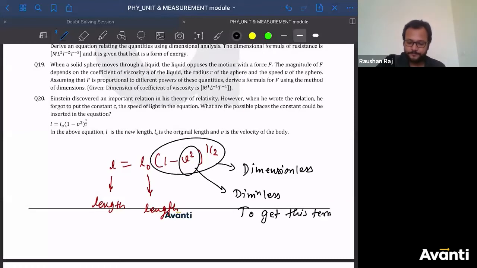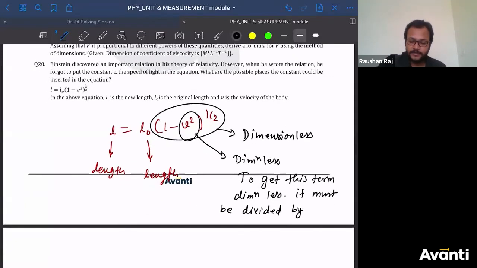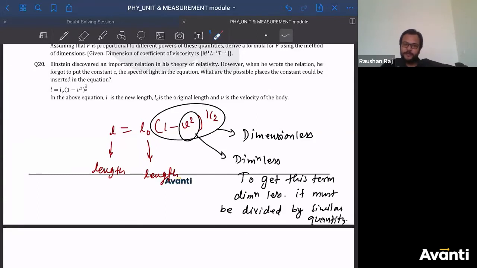To make this term dimensionless, it must be divided by a similar quantity, तभी तो dimensionless होगा. And what is the similar quantity? C, because C is also speed of light. C is what? Speed of light. V is what? Speed of the body. तो speed का dimension क्या होगा? Same.